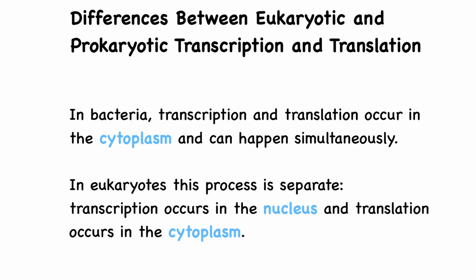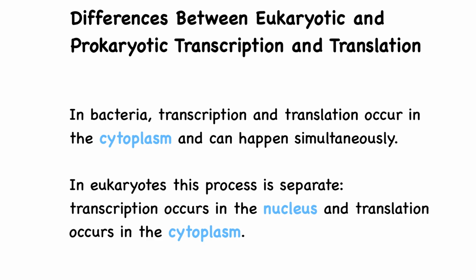A key difference between prokaryotes and eukaryotes is how transcription and translation are organized. In bacteria, both processes occur in the cytoplasm and can happen simultaneously. As soon as an mRNA strand begins to form, ribosomes can attach and start translating it. This lack of compartmentalization allows bacteria to produce proteins quickly and respond rapidly to environmental changes.